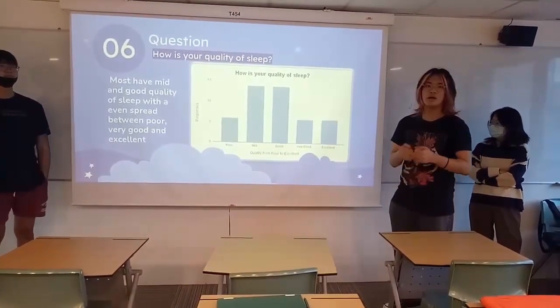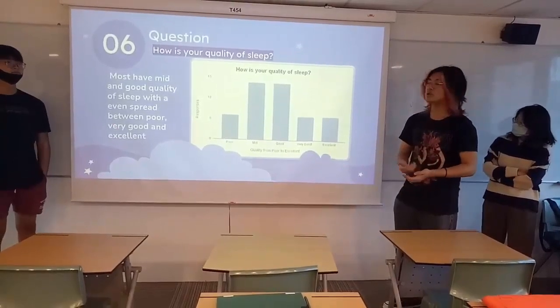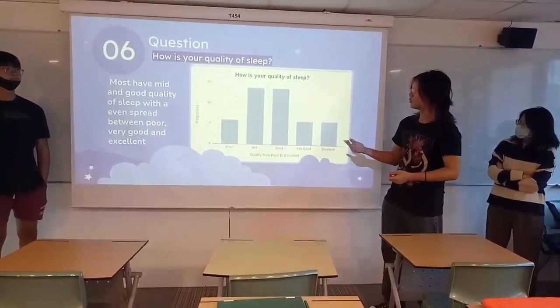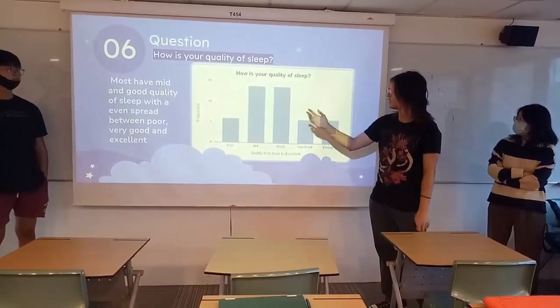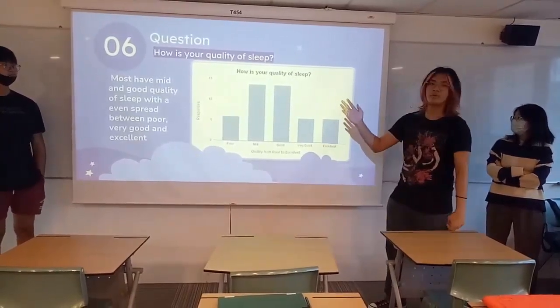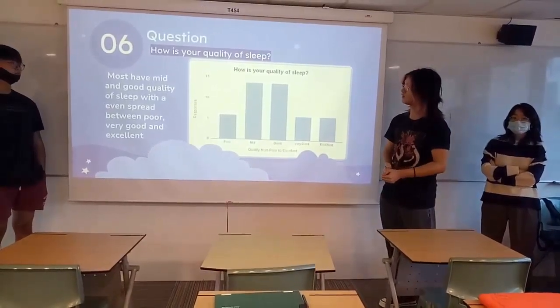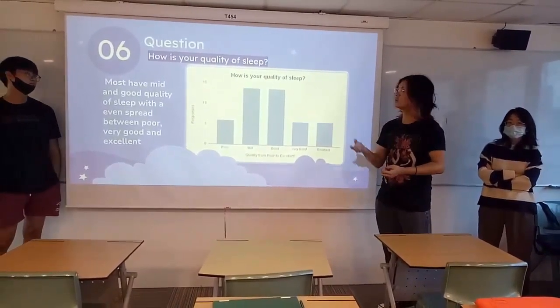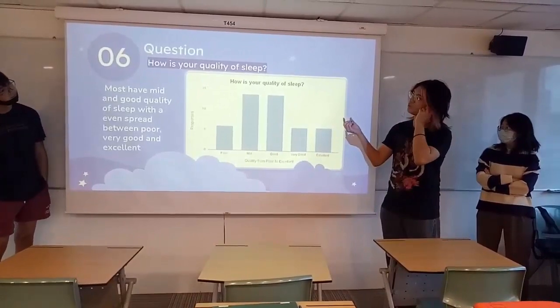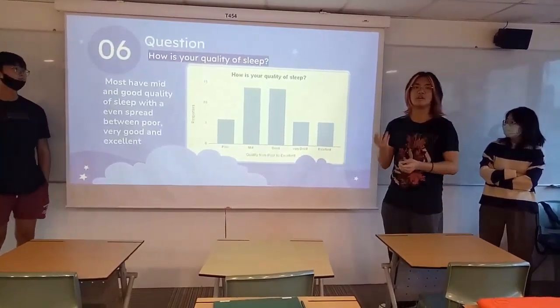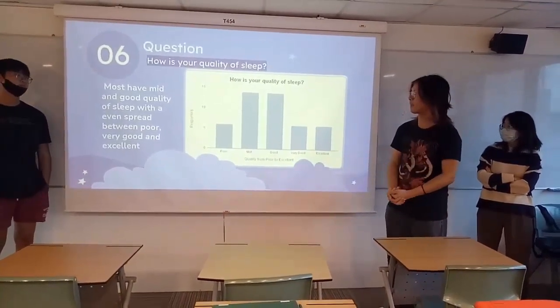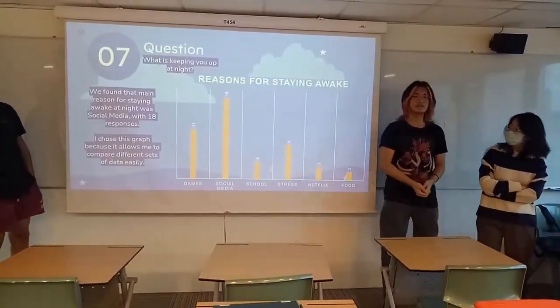Also, while this is an unintended feature, I decided to put my reasoning: as you can see, from left to right is from poor to excellent, which will allow the audience to see where the most people are ranging on the spectrum.